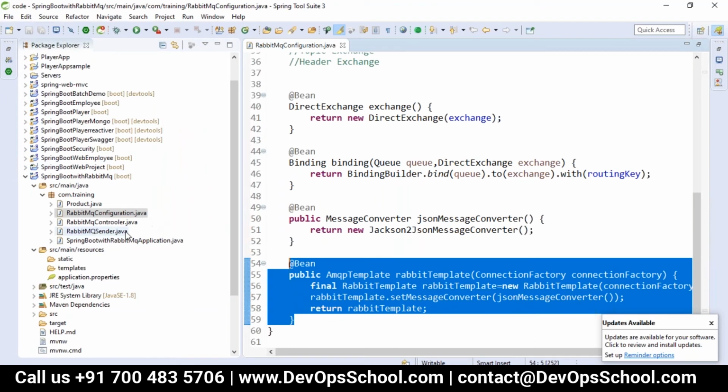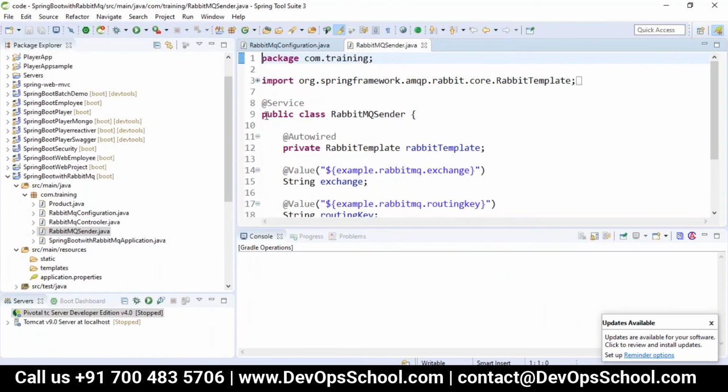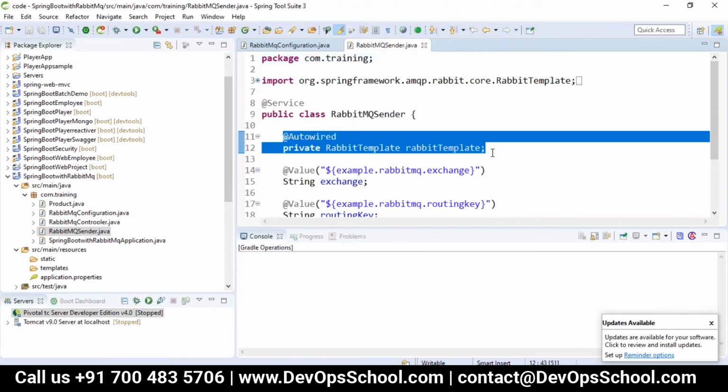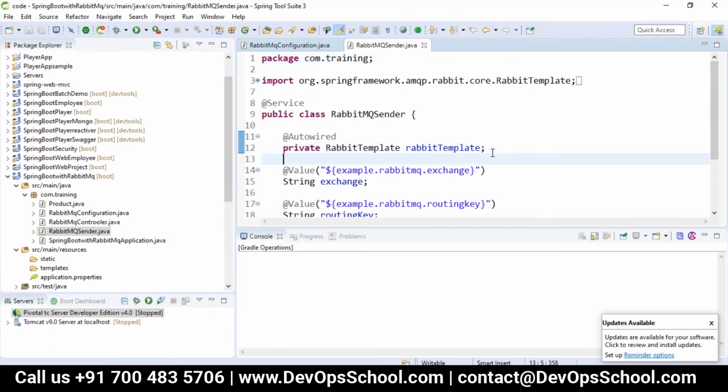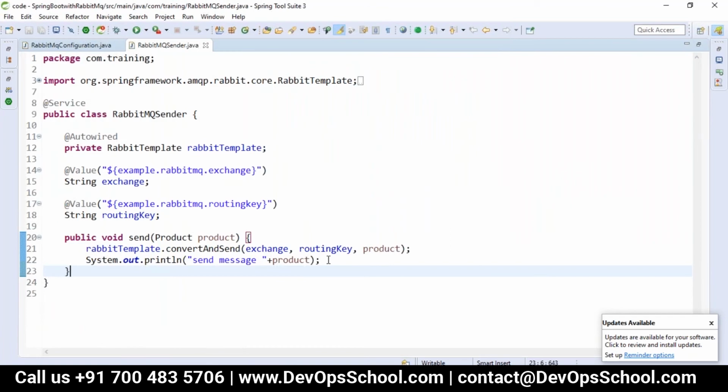This configuration we have done, but we have to create the sender for our code. For that we are creating the RabbitMQ sender. This sender will be configured with the template bean we have created, which we are auto wiring, and then we are getting the exchange and the routing key. Here we don't need the queue, because when sending, we only send which exchange, which routing key, and what object we are sending.